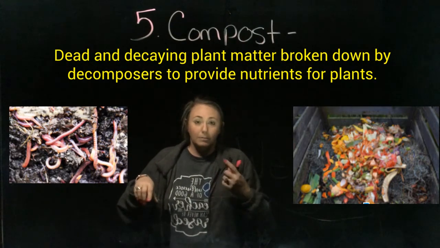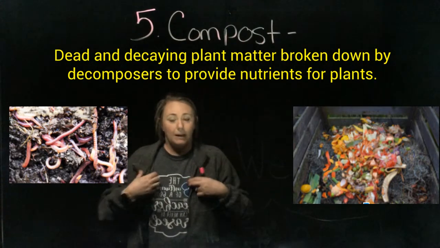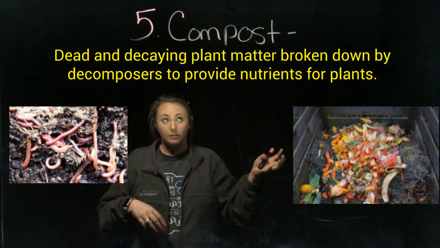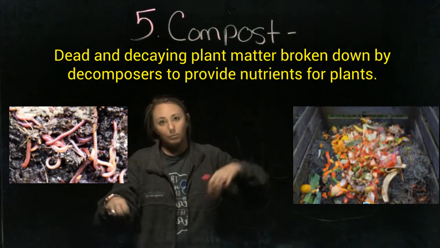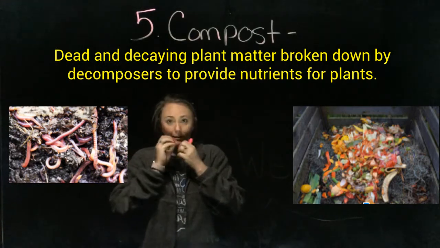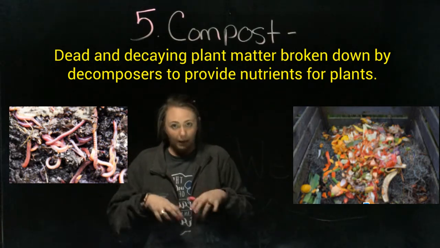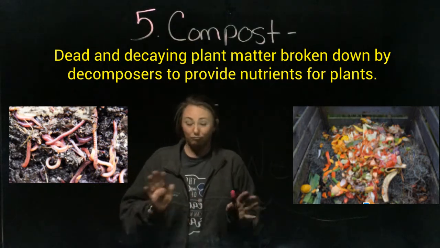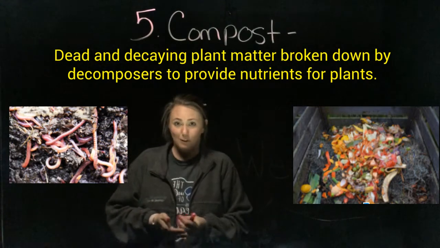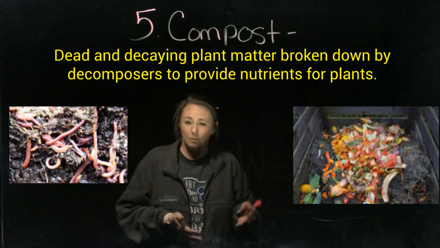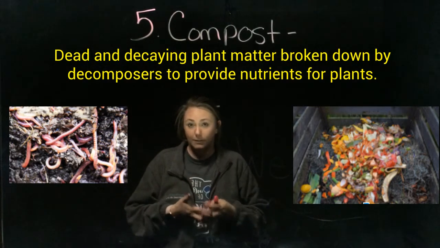How decomposition works is, let's say it's out in the ground and someone throws an apple core on the ground. Worms and bugs come along and they eat on it. And their little bodies process it and poop it out. And that goes back into the soil, and it provides really rich nutrients for that soil.